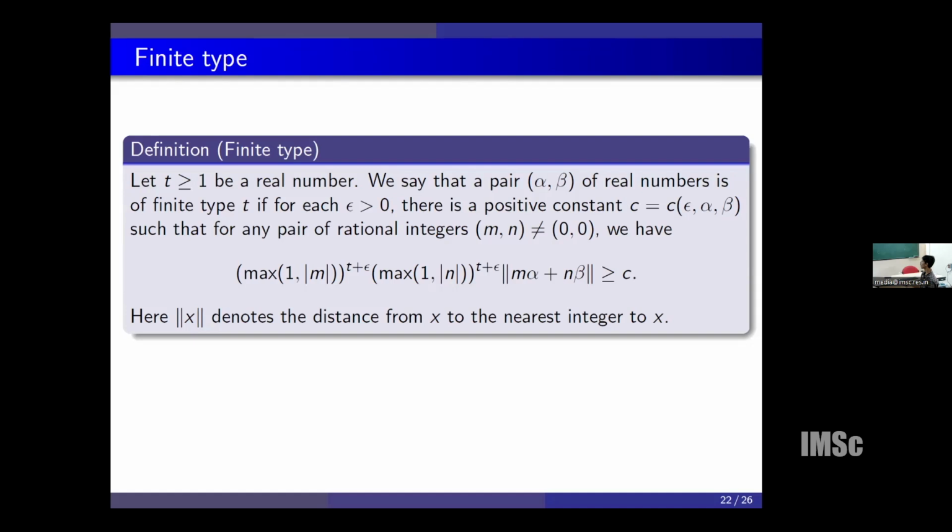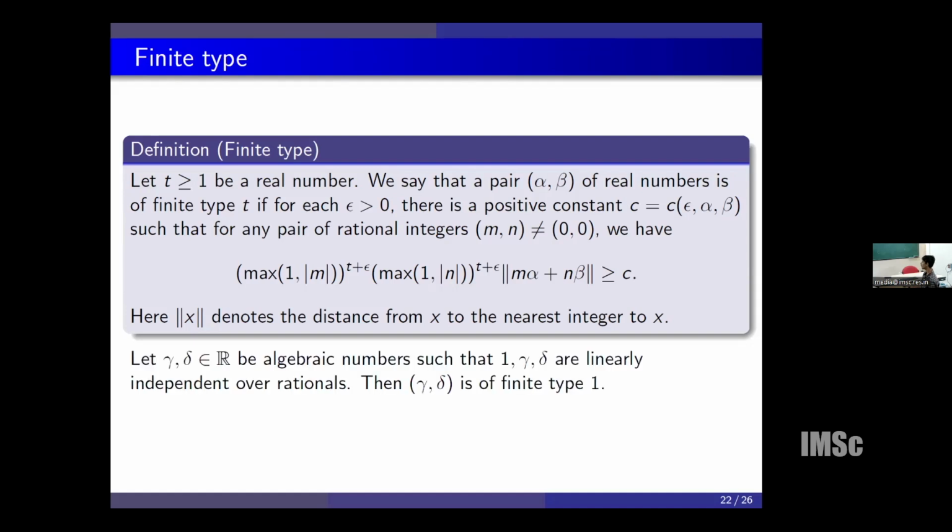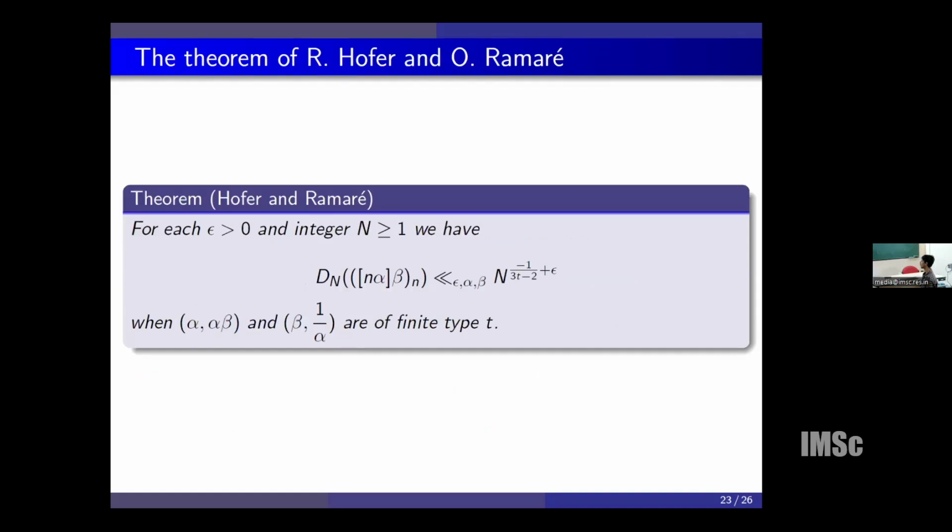Similar to the classical case, we can show that given gamma, delta algebraic numbers such that 1, gamma, delta are linearly independent over rationals, then this pair is of finite type 1. And an analogue of Khinchin's theorem is also true: almost all pairs gamma, delta are of finite type 1.